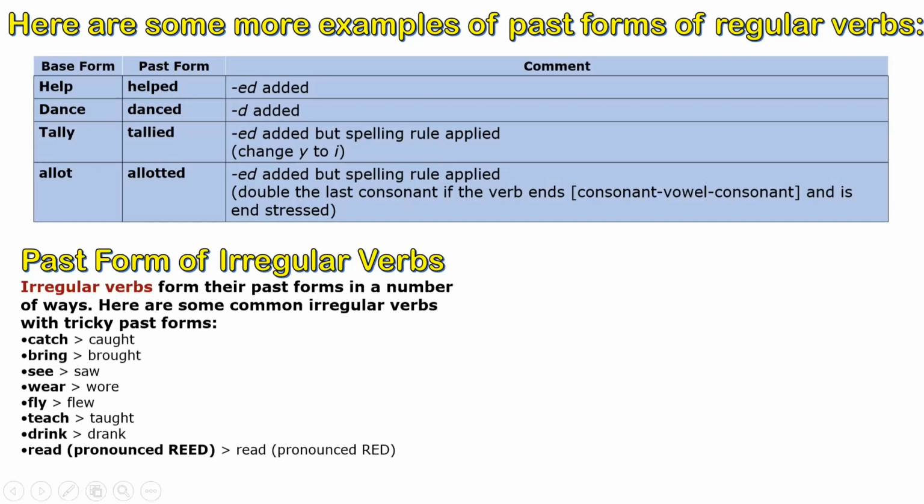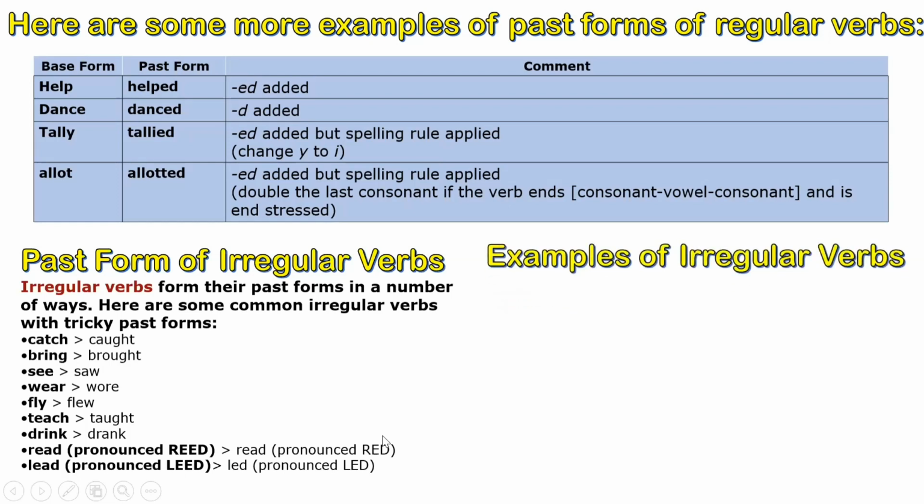Though spelling will remain same, but pronunciation will be changed here. Read will become read and lead will become led. But yes, there is a change in spellings. So a we will be removing, when we will be converting it into its past form, it will become led.